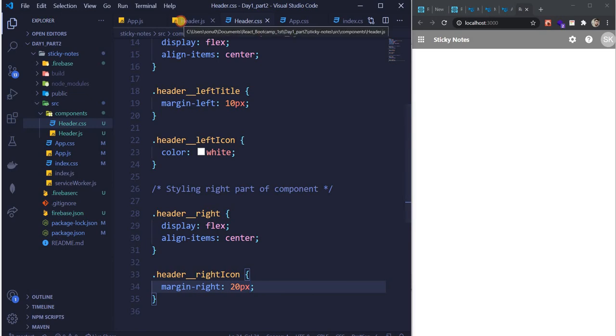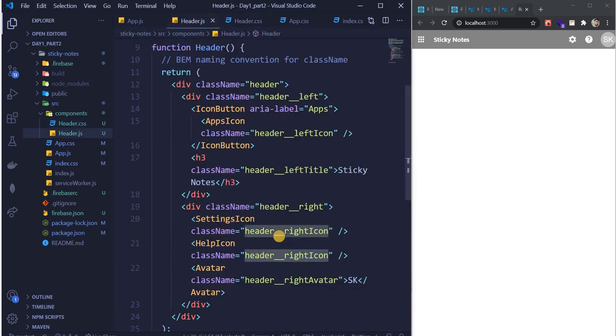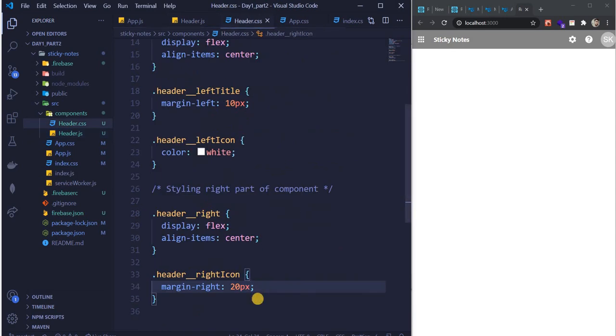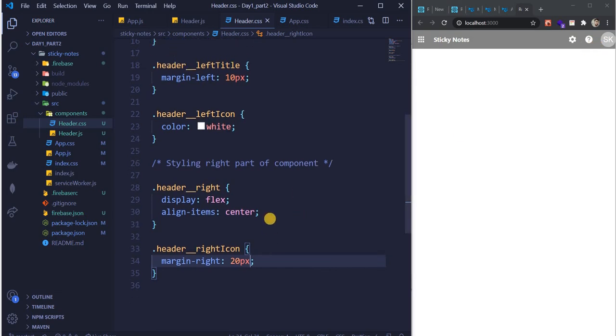Why? Because both of them have the same class name, so they are going to have the same properties. So margin right for these two, header right icon, we gave as 20 pixels. We have reached this point, because this is just writing margin right 20 pixels. Now the last one is left.